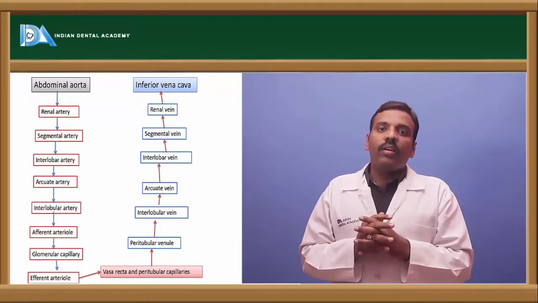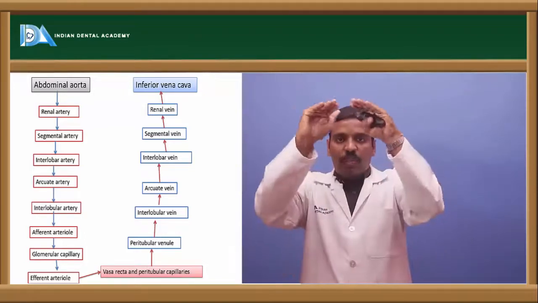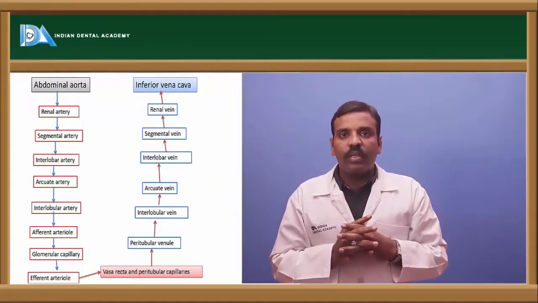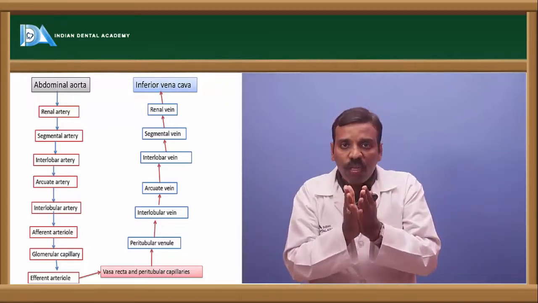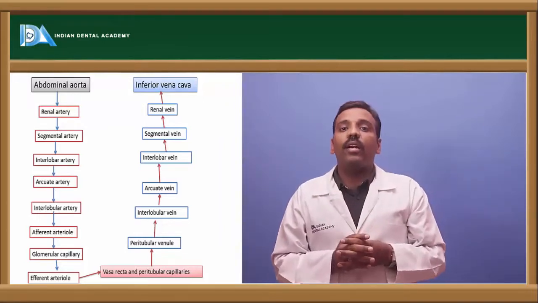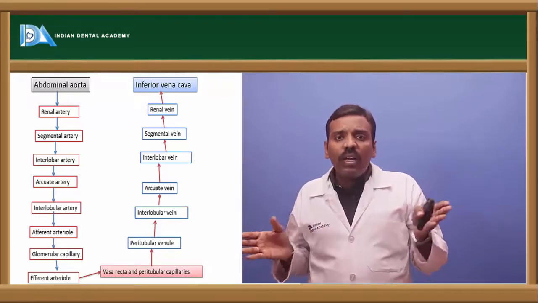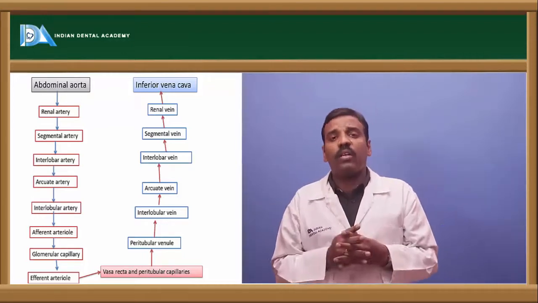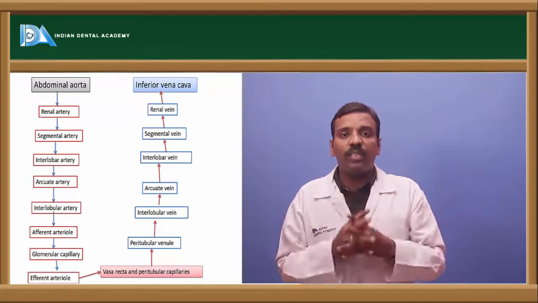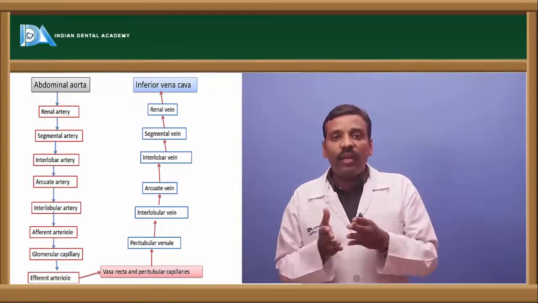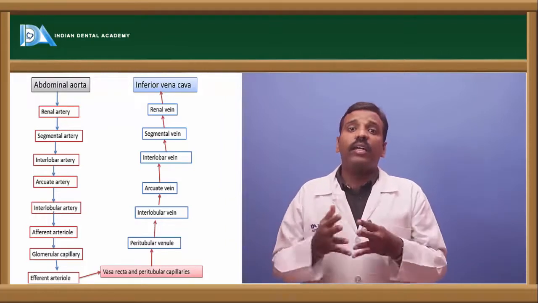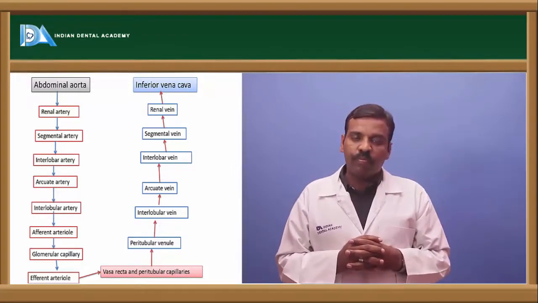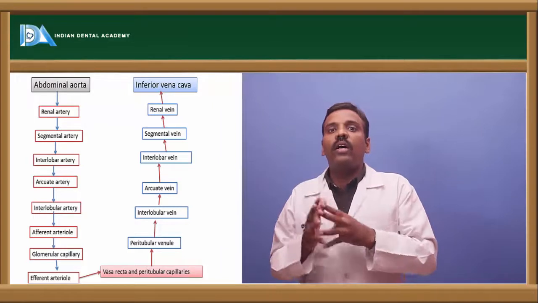Interlobular vein, and it goes on the upper part of the pyramidal capsule, that is called the arcuate vein. Next, the arcuate vein comes out of the pyramidal capsule, that is called the interlobar vein. All the interlobar veins of the pyramidal capsules come together and form the segmental vein. These segmental veins come together and form the renal vein, which comes out of the kidneys through the hilum. So that is the renal circulation process.